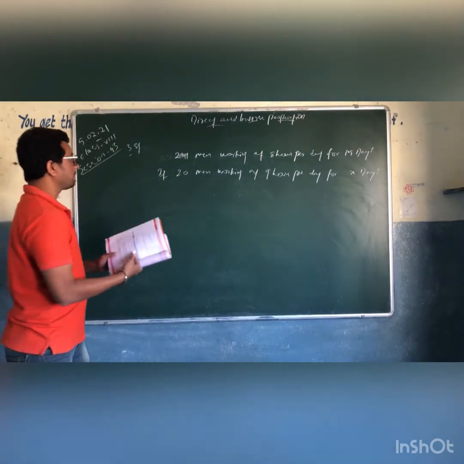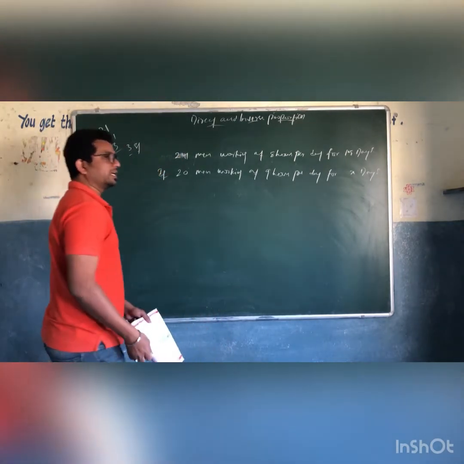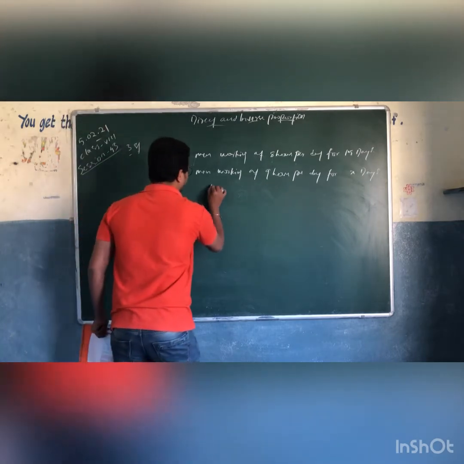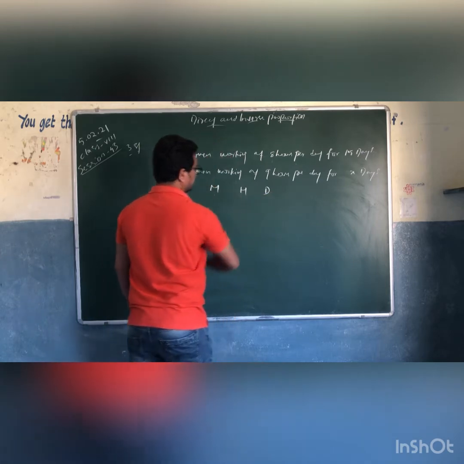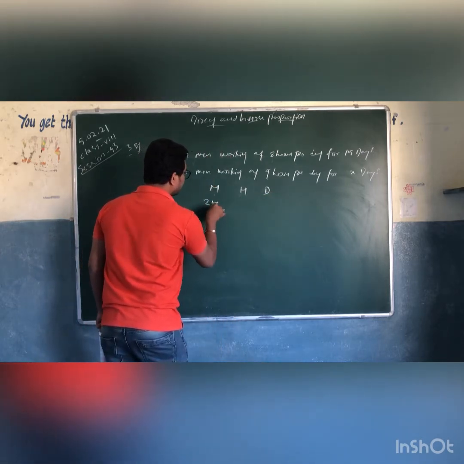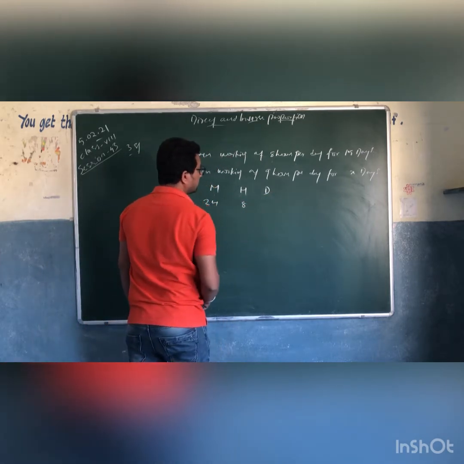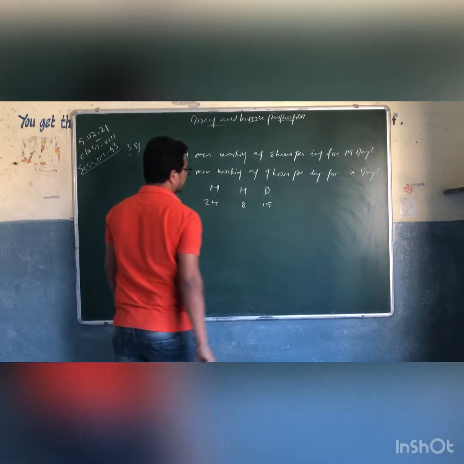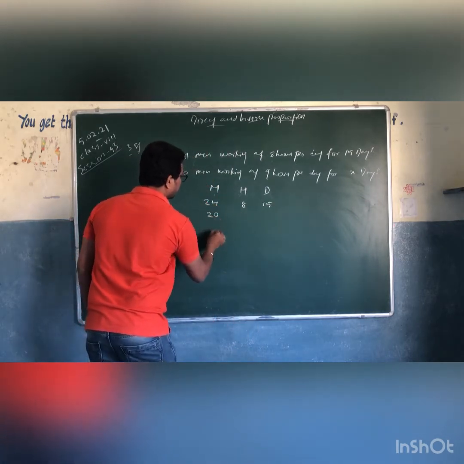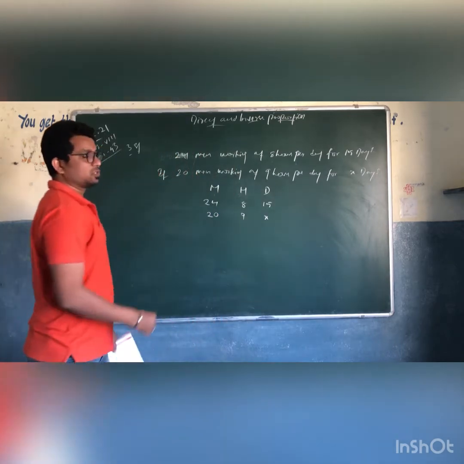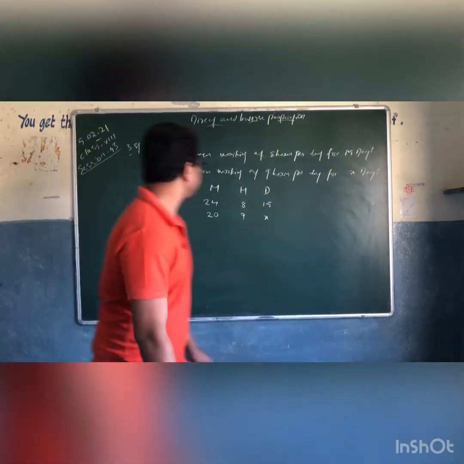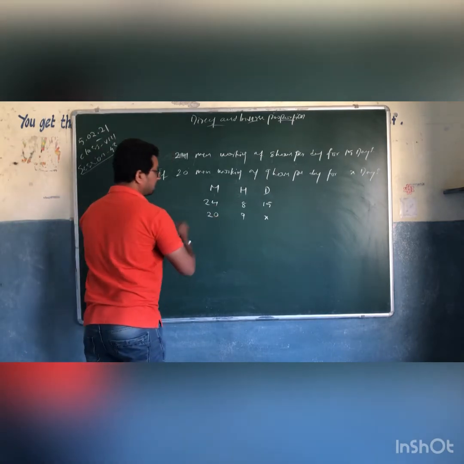So if you want to put it in tabular form, write down men, number of hours, days. 24 men, 8 hours per day, takes 15 days. 20 men, 9 hours per day, takes X days. So write down here men and days.